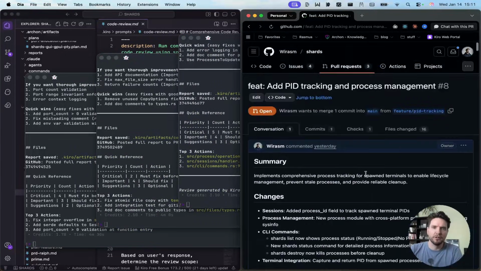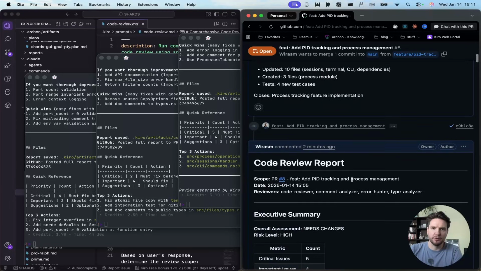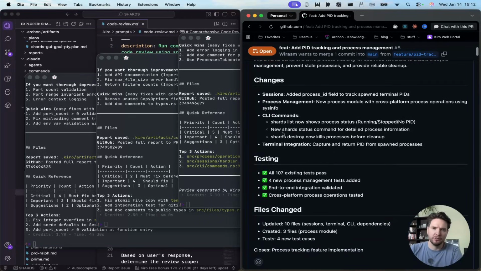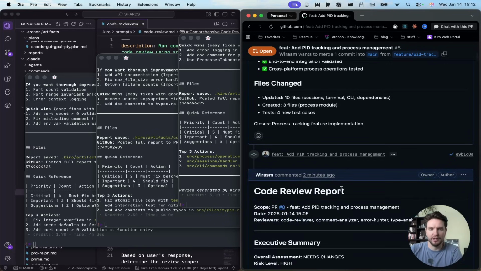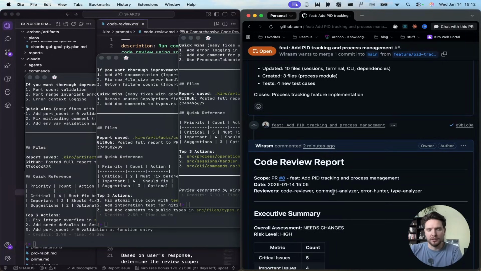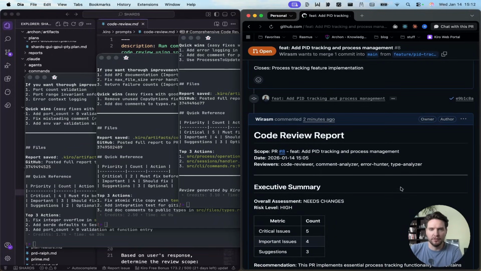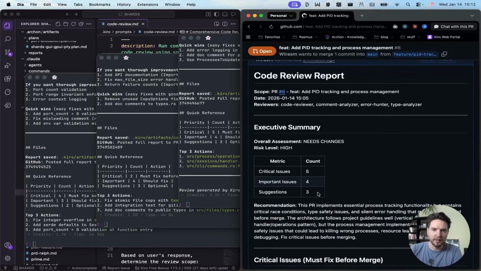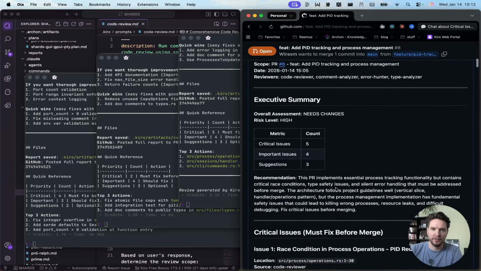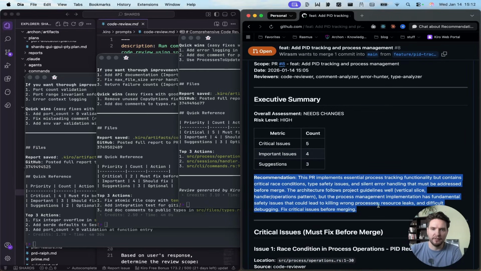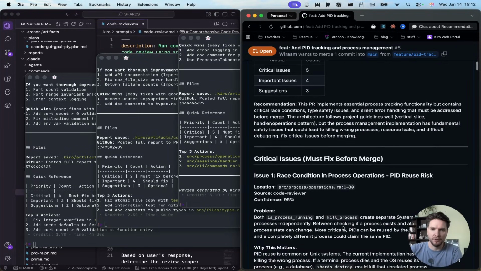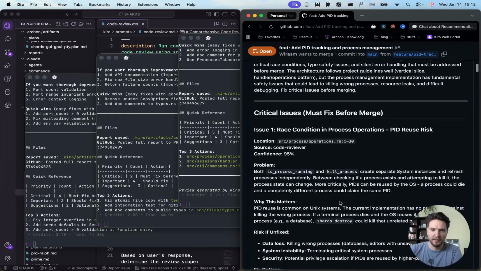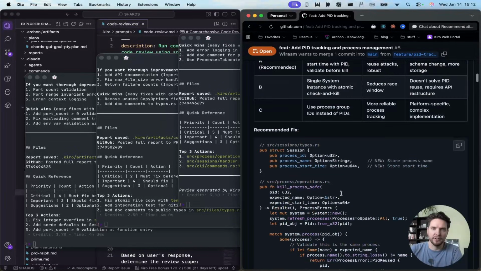Okay, so I opened up the PID tracking one here. We have a good summary of what was done in the PR. We can also, of course, improve the PR template here to get some better information, but we don't really need to right now. Let's look at the code review report. This one has some good meta context here and lists our issues. It also adds some recommendations of what we should do. We have some critical issues that must be fixed. That's one race condition that we should fix. It also adds recommended fixes here.